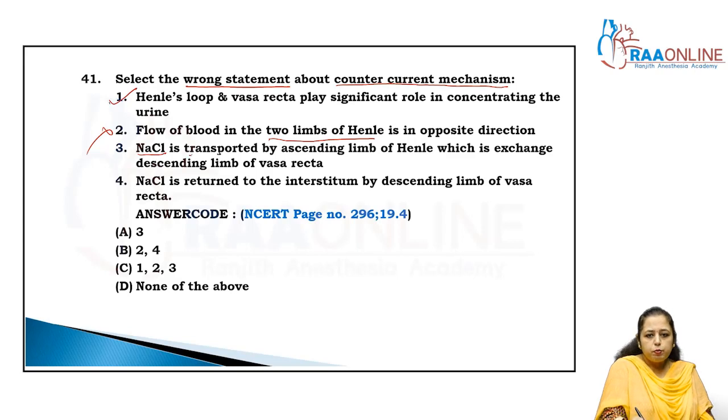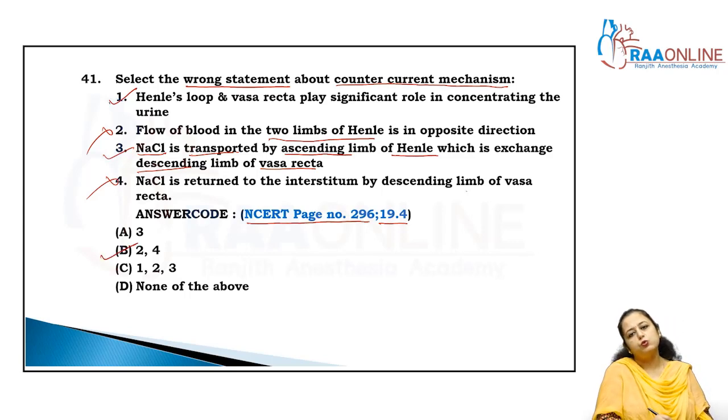NaCl is transported by the ascending limb of the loop of Henle, which is exchanged with the descending limb of the vasa recta. Is it right? Yes, it's right. NaCl is returned to the interstitium by the descending limb of the vasa recta? No, by the ascending limb of the vasa recta. So that statement is also wrong, and you have to refer to NCERT page number 296, 19.4, right? So the answer is that 2 and 4 are the wrong statements.